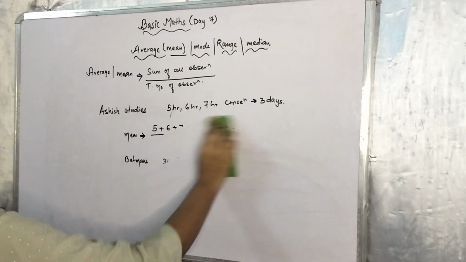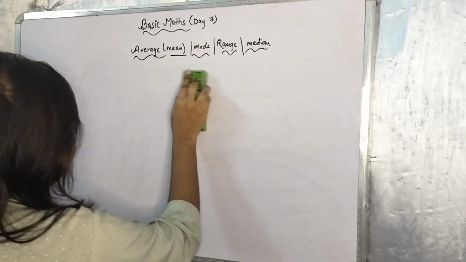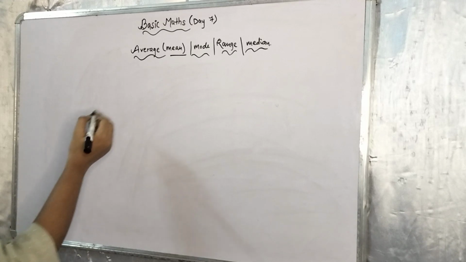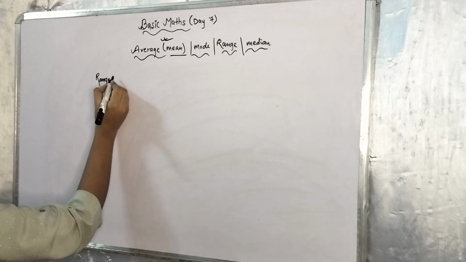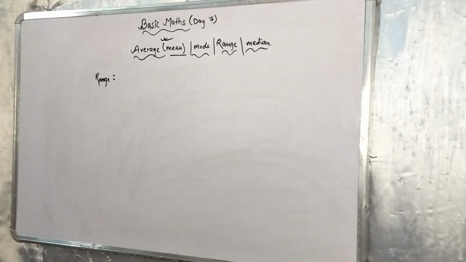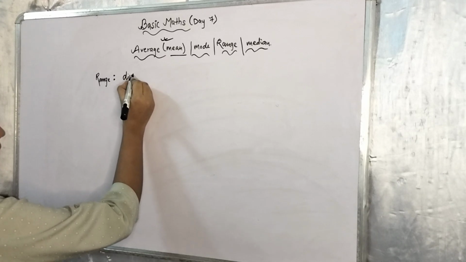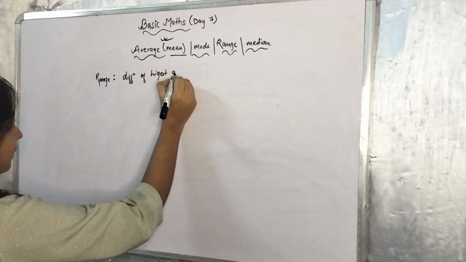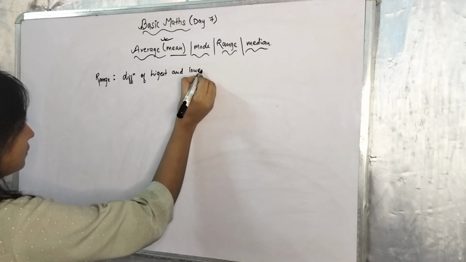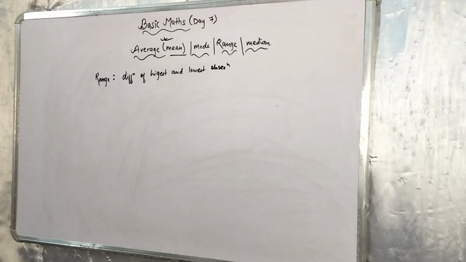Now we will move on to the next topic, that is range. So I have completed average. Now we will move on to range. So range is the difference of the highest and lowest observation. Fine. Difference of highest and lowest observation.